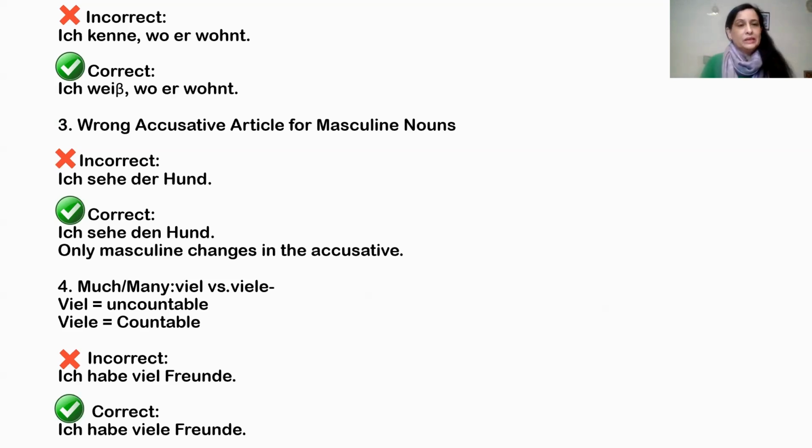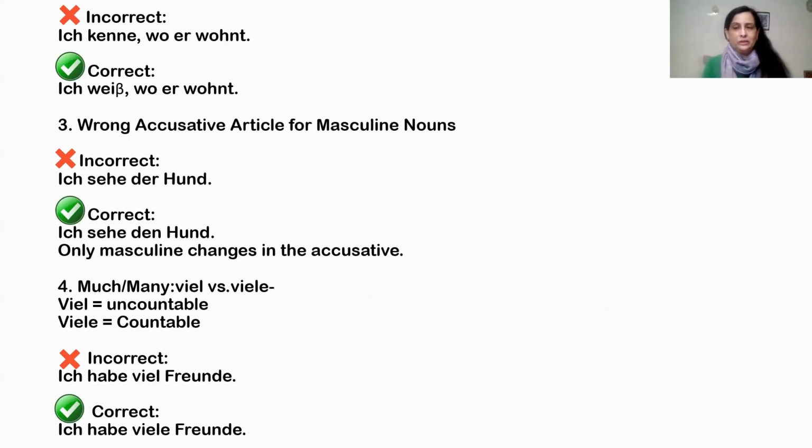Now, third mistake is a wrong accusative article for masculine nouns. This also we'll see with an example. The incorrect sentence is Ich sehe der Hund. I see the dog, but this der Hund is wrong. So correct is Ich sehe den Hund.